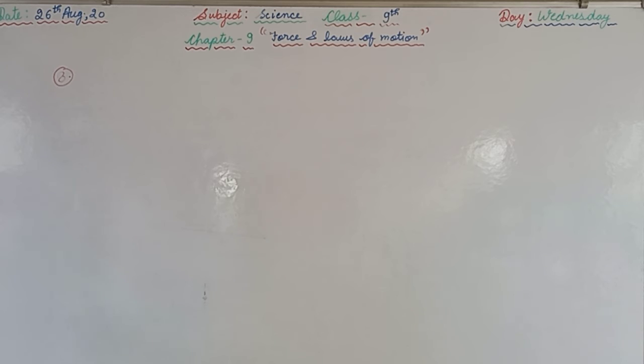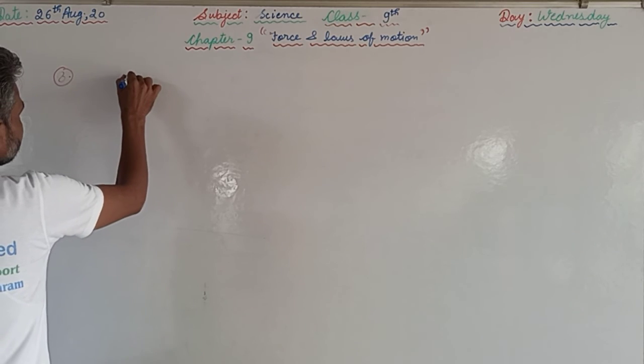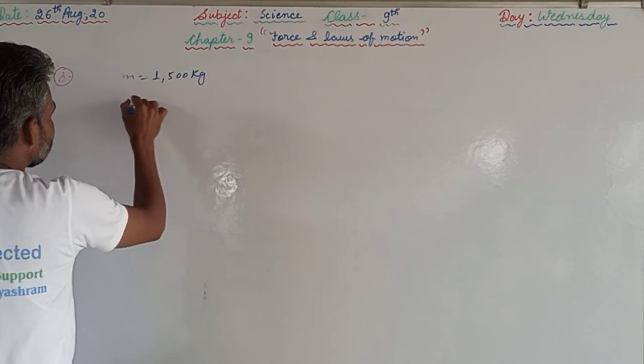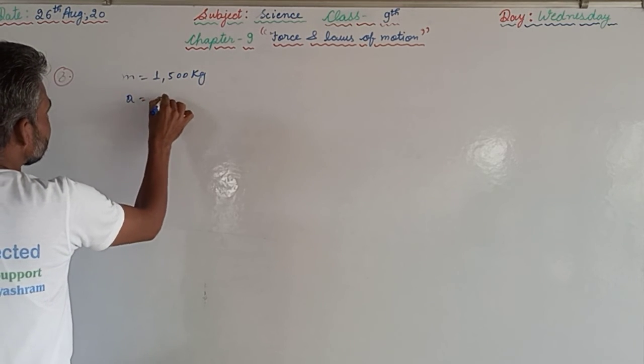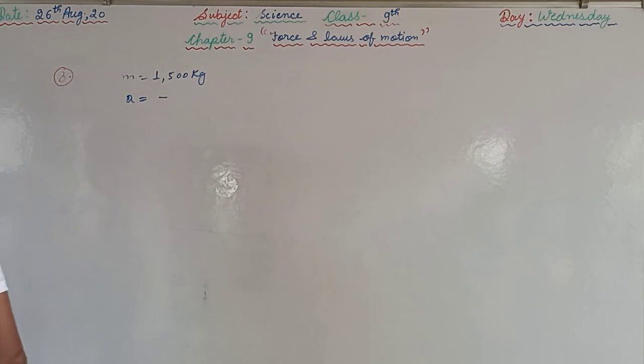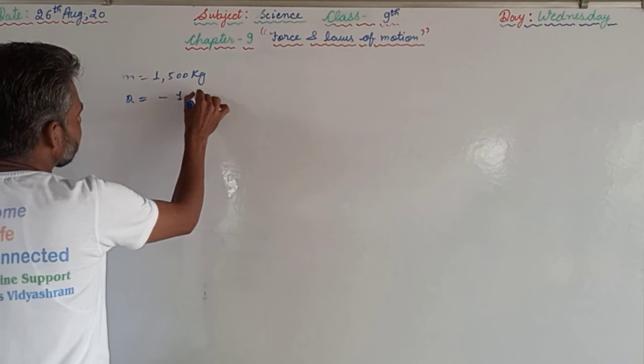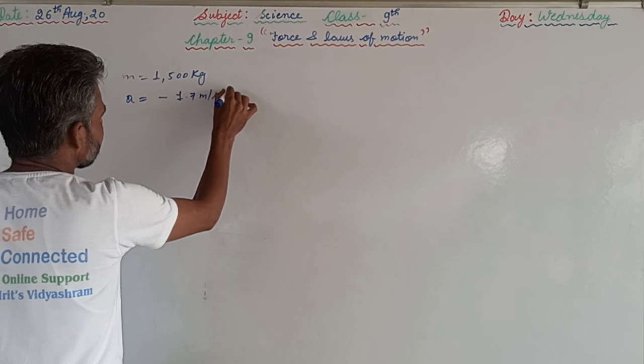So mass of the vehicle m is 1500 kilogram, and the acceleration is negative. So the negative acceleration will be minus 1.7 meter per second square.